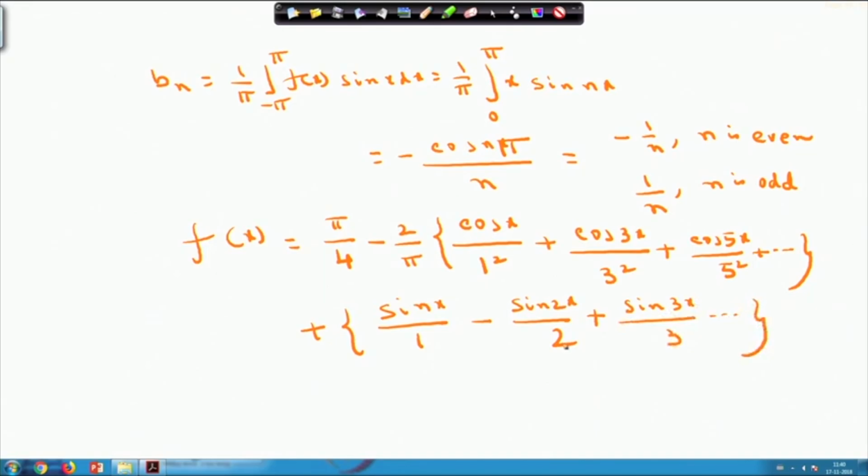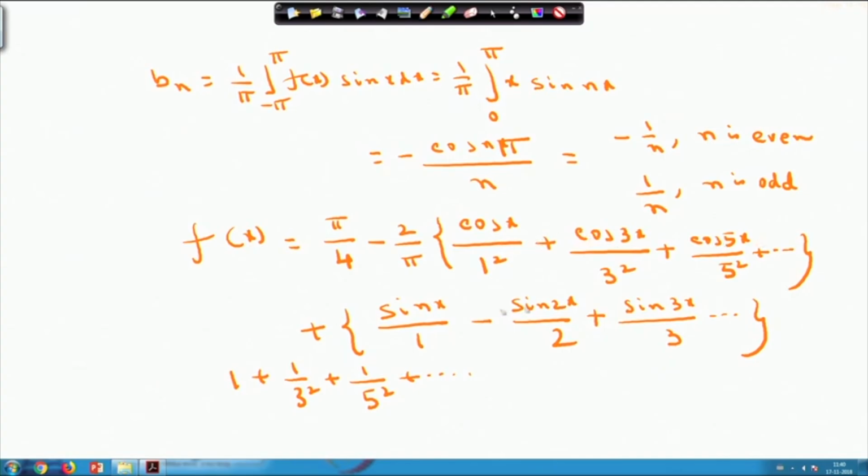Now, what do I have to find out? The first job was that f x equals the series that I obtained. Now I have to find the value of the series 1 by 1 square plus 1 by 3 square plus 1 by 5 square, like this. So I have to check for which value of x I can obtain this kind of series. The sine terms will be 0 if I take x equals 0, and here only cos will be there, since it is an odd function, so the value of cos n x will be 1.